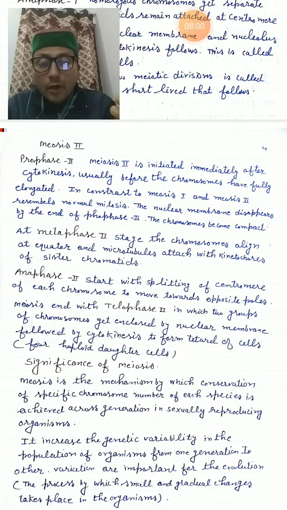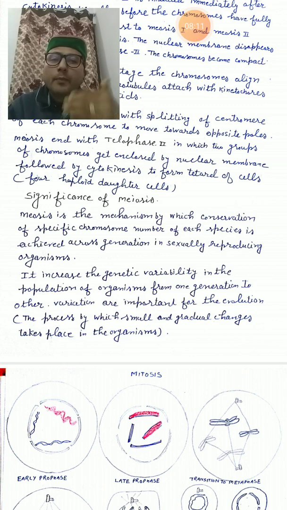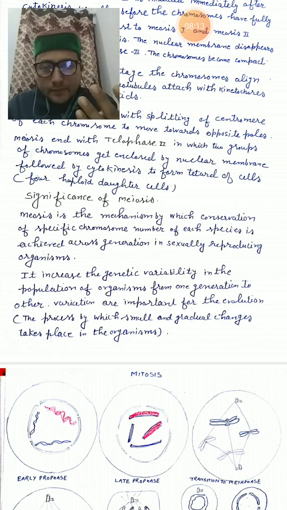Then metaphase 2 में क्या होगा? Chromosomes align at the equator. Anaphase 2 में क्या होगा? Start splitting of centromere. Each chromosome moves toward the opposite poles. Then telophase 2, it will form 4 daughter cells. So that we have to learn.